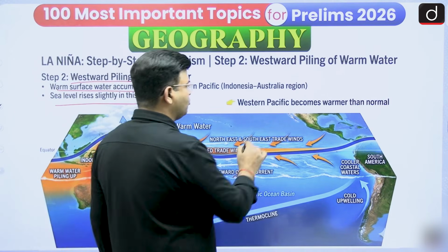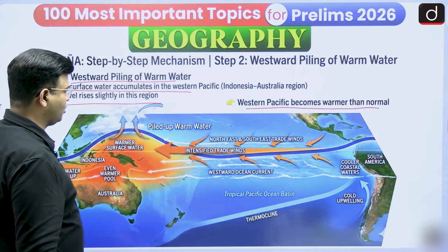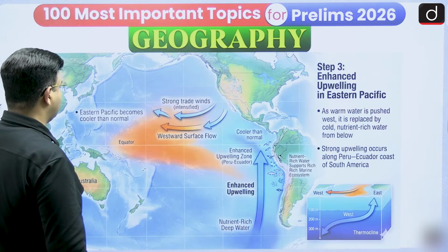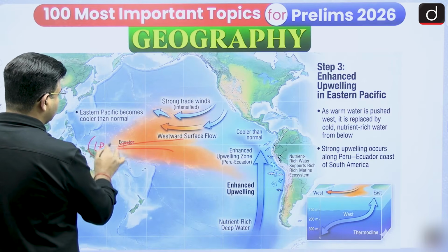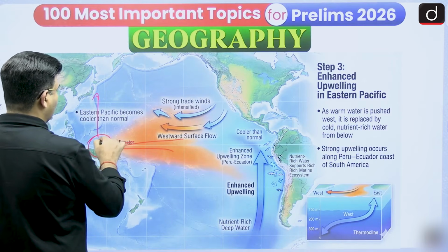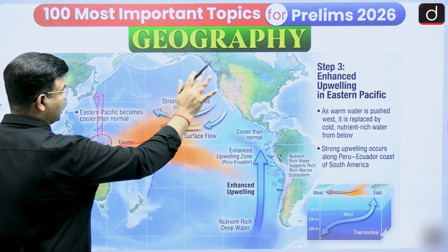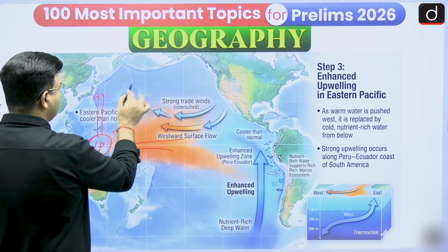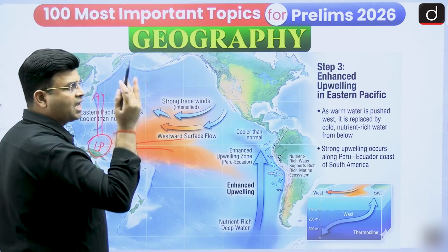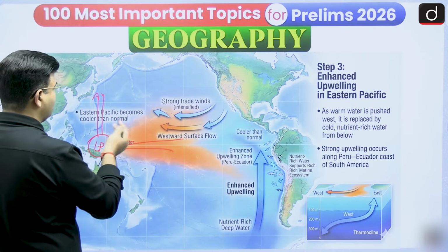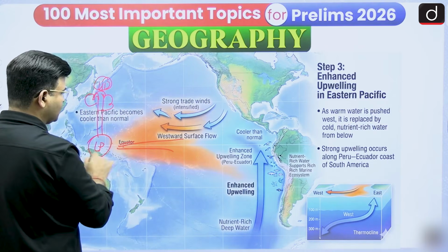The Western Pacific becomes warmer than normal. Here it becomes a low pressure region. If it is low pressure and warmer, the air goes upward in the upper atmosphere, around 10 to 12 kilometers, at the 500 hPa level. Because of warmer air there is cloud formation, and this side receives rainfall. Where the air is rising, convectional rainfall will be there, and at the same time there is cloud and good rainfall in this part of Australia and Indonesia.